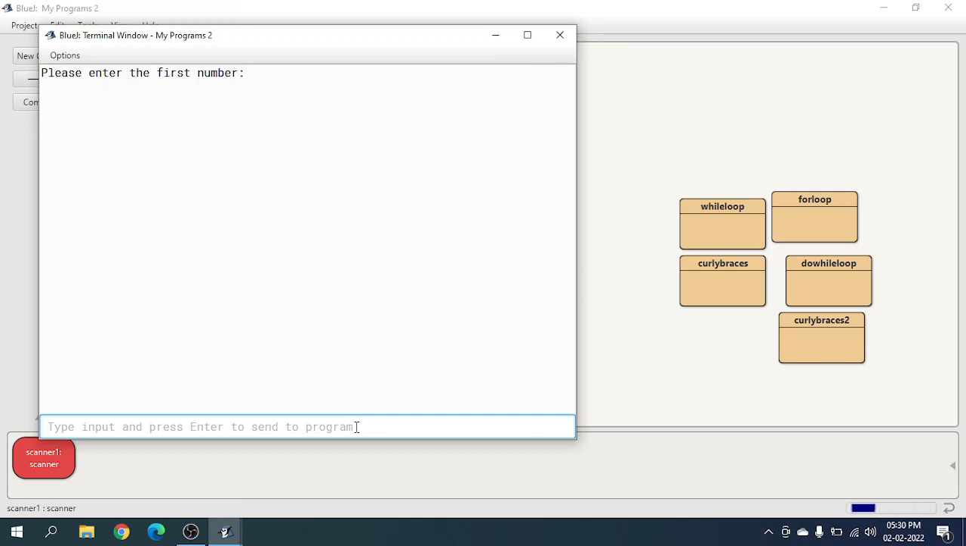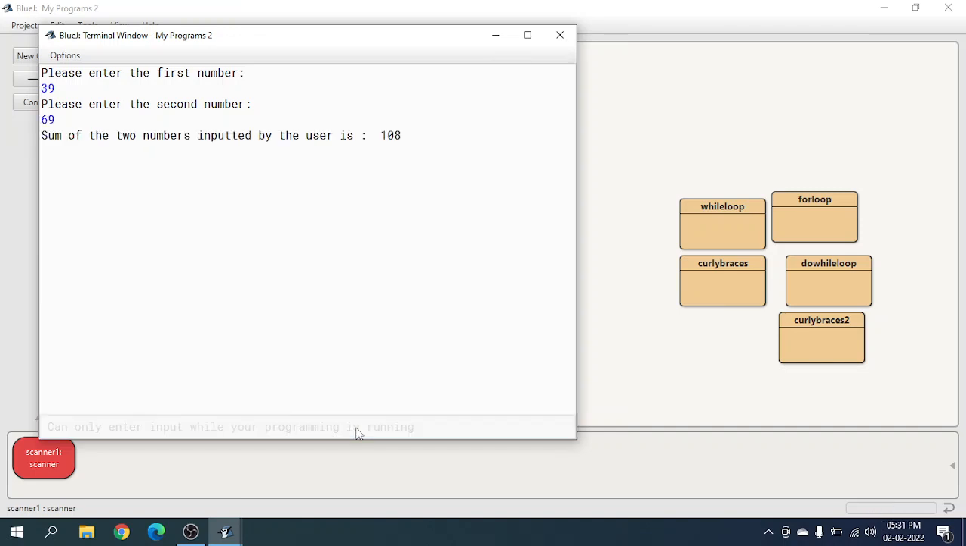Okay, so let's just put a random number, 39, enter. Please enter the second number, which can be 69. I like that number. So the sum of two numbers inputted by the user, which is me, is 108. As you can see, the correct answer we got, 108.